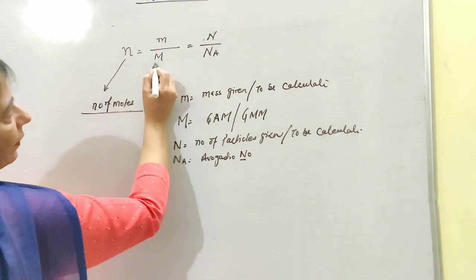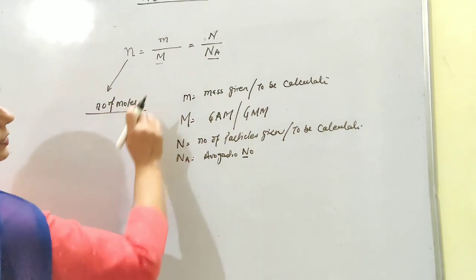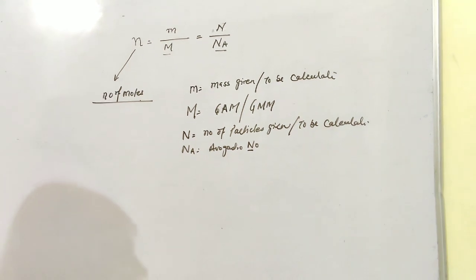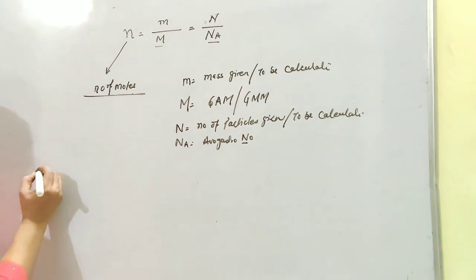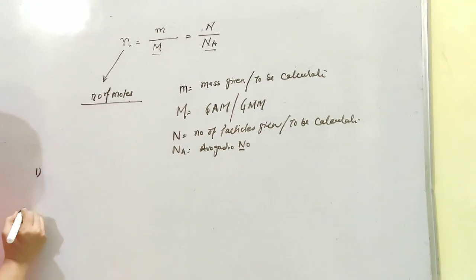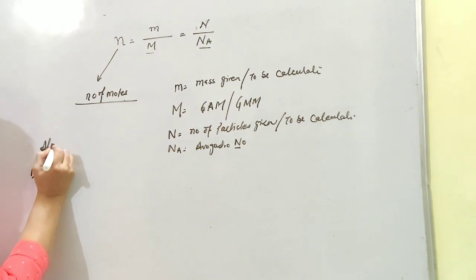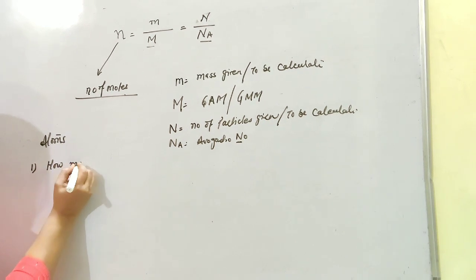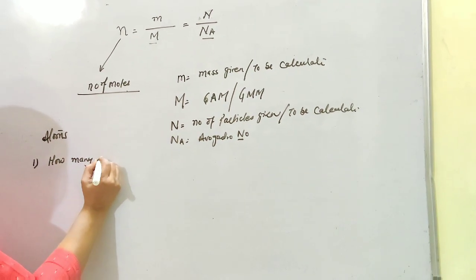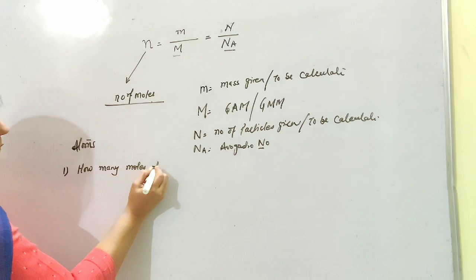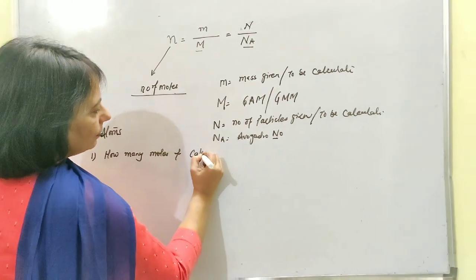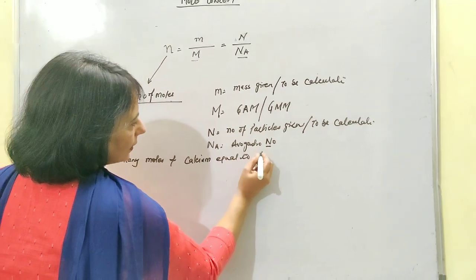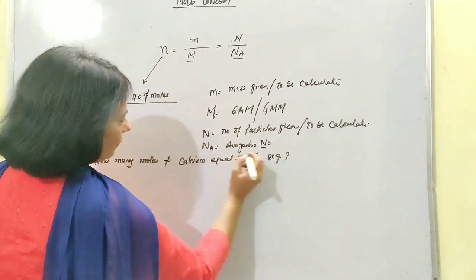Okay, so you will find that these are fixed numbers, and these are either given or to be calculated in the numerical. Now if I give you some numericals, let's only discuss atoms first. Let's say, how many moles of calcium are equal to 80 grams?